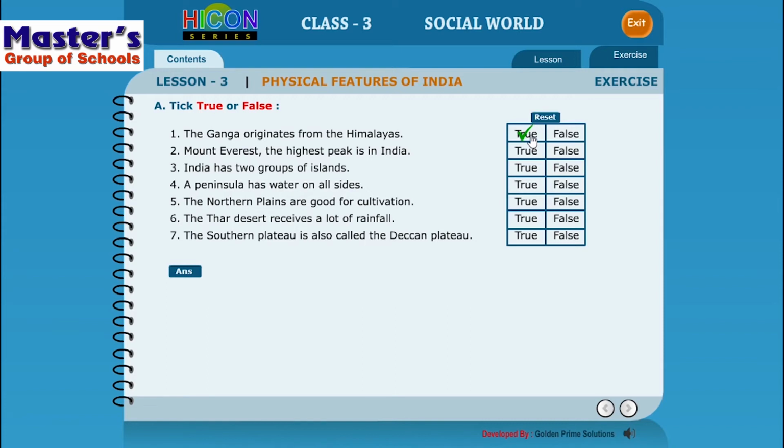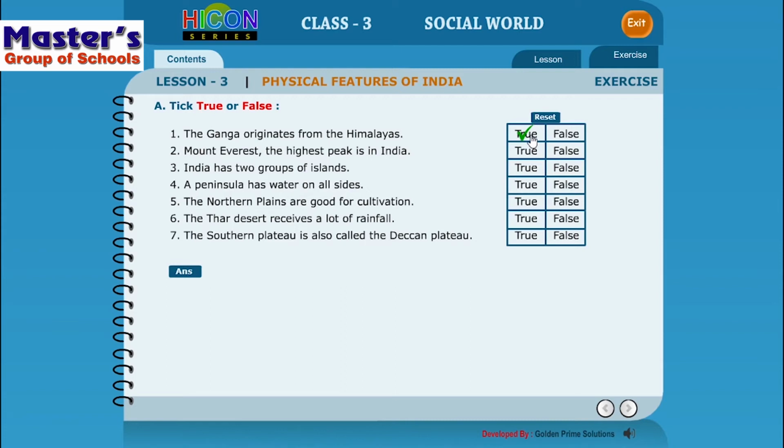Second, Mount Everest is the highest peak in India. When we were discussing about the northern mountains, we have discussed it over there that Himalayas are the highest mountain range in the world. It also has some of the most important and the highest peaks in the world.